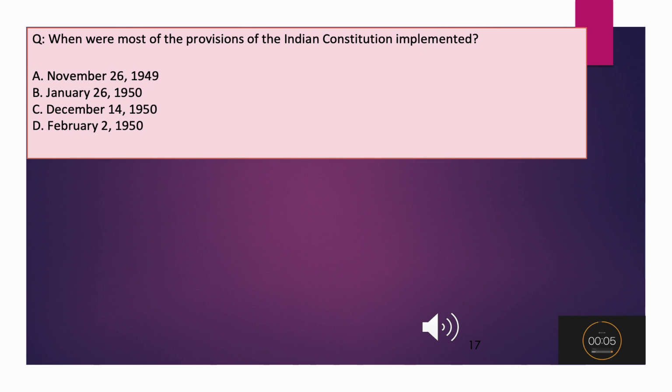When were most of the provisions of the Indian Constitution implemented? A. November 26, 1949. B. January 26, 1950. C. December 14, 1950. D. February 2, 1950.